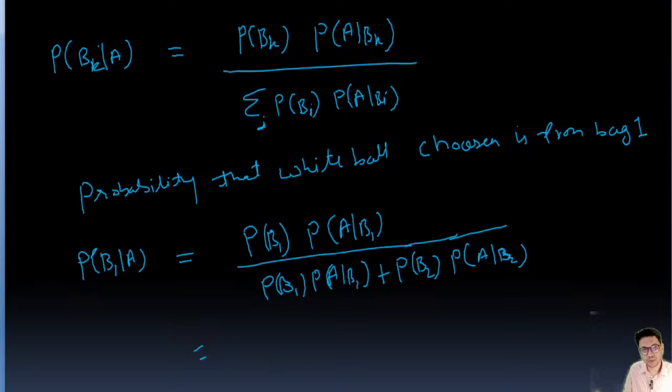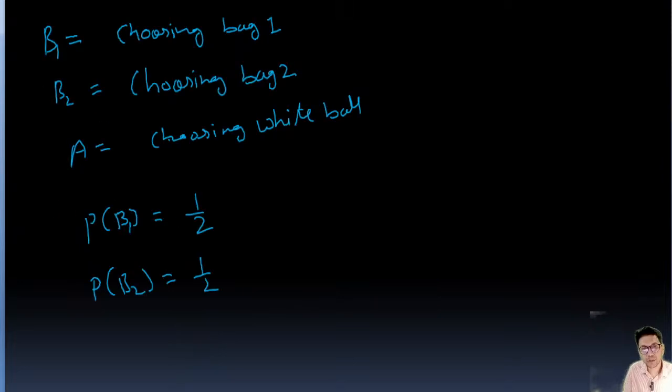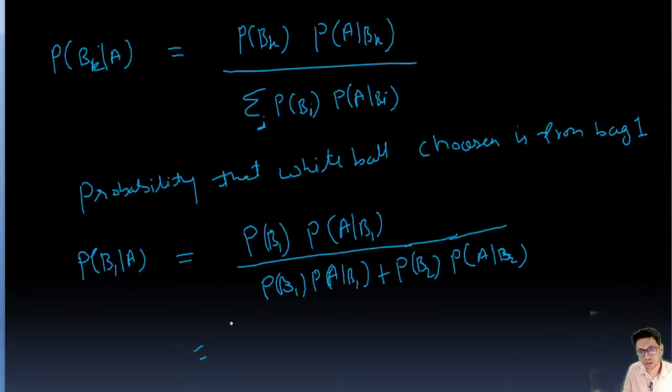I'll write in the next page. So probability of choosing bag B1 is 1 by 2. So this is going to be 1 by 2 into, this is the probability of getting white ball from bag 1.